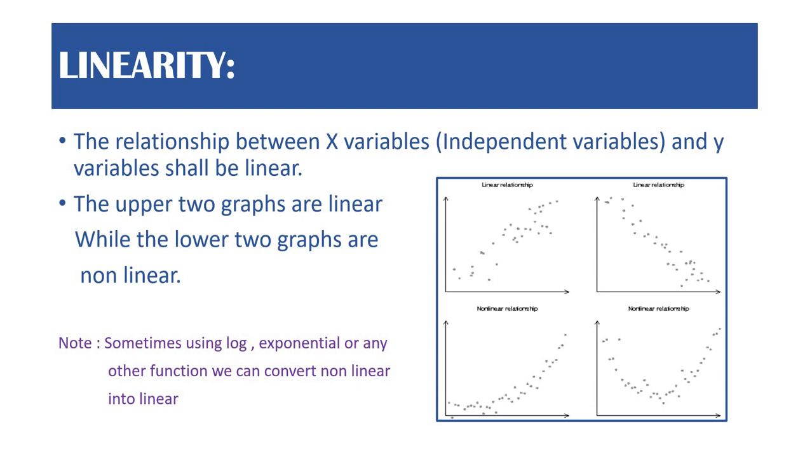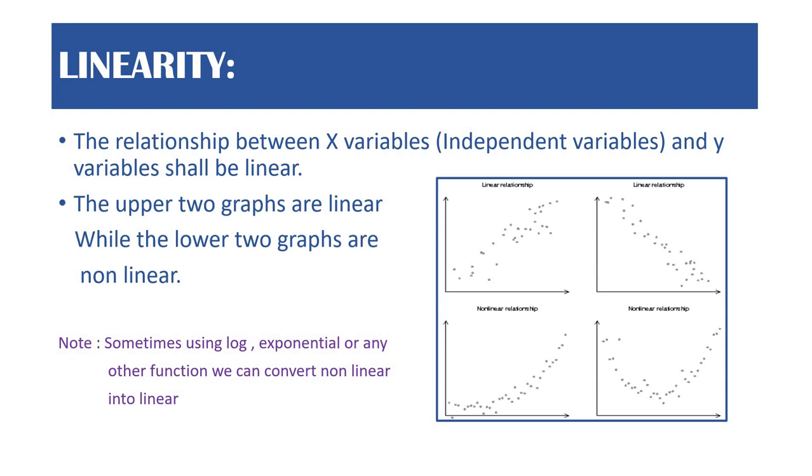So there is some relation between x and y, but in the bottom two graphs you can see that there is no relationship between x and y. In the bottom left or the bottom right, you can see that firstly when x increases y reduces, but again when x increases y starts increasing. So it means that there is no relationship between x and y in the bottom two.